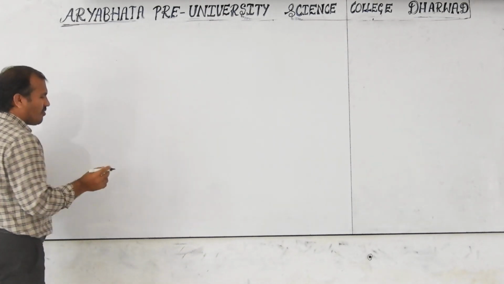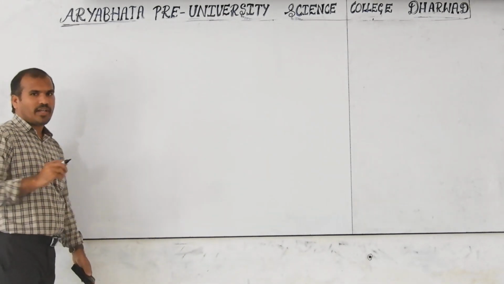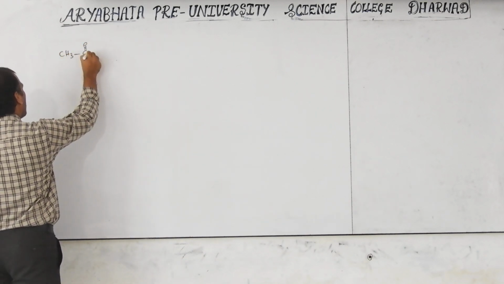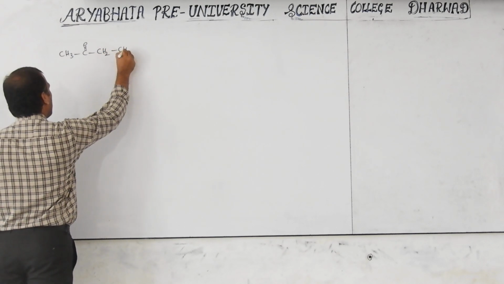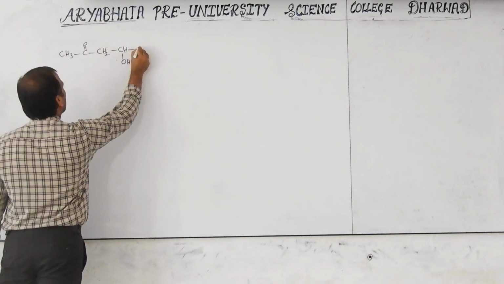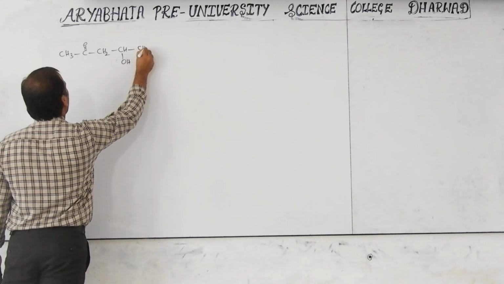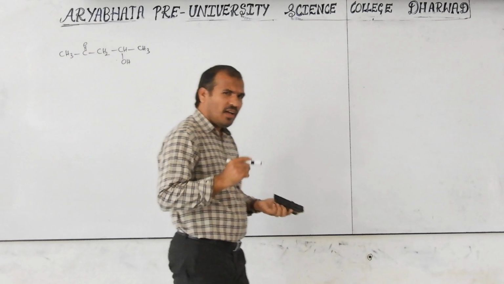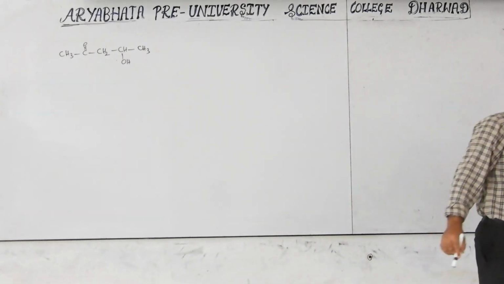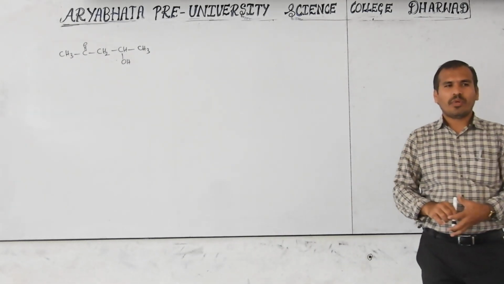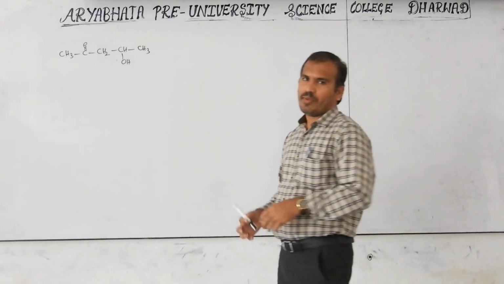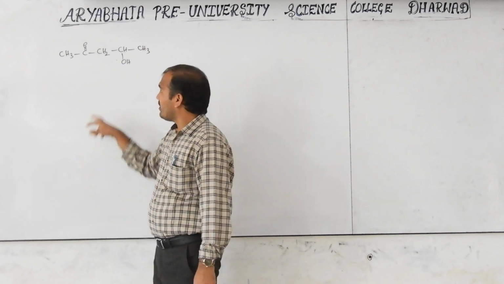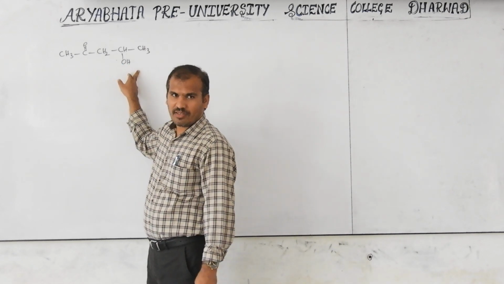One is called acyclic alpha hydrogen. See here: CH3, C double bond O, CH2, CHOH, and here CH3 conjugate. Now you know that when two functional groups are present, then according to nomenclature, a priority order will be there. Here the ketone group will be there, here the alcohol group will be there. Then this is the first priority.